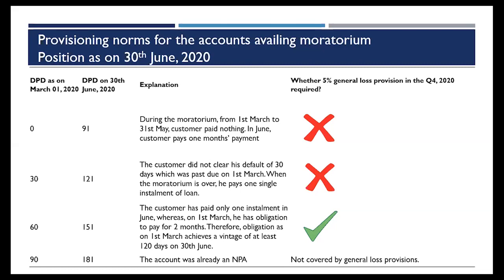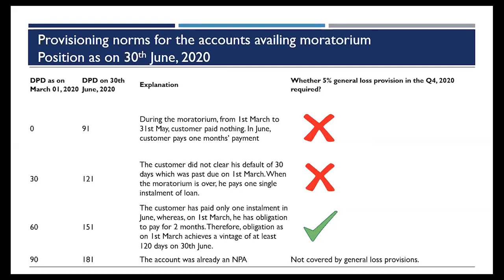So during the moratorium from 1st to 31st, the classification will not degrade, or I'll not count the number of days for which the payment is remaining due. In case the customer pays in June, the DPT as on 30th June will be 91 days.